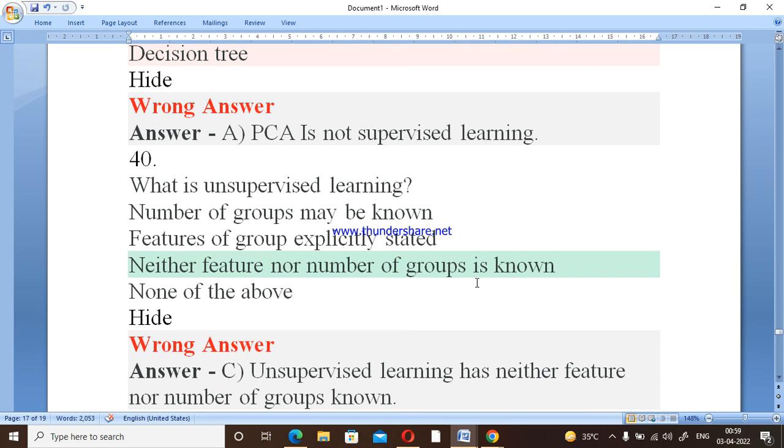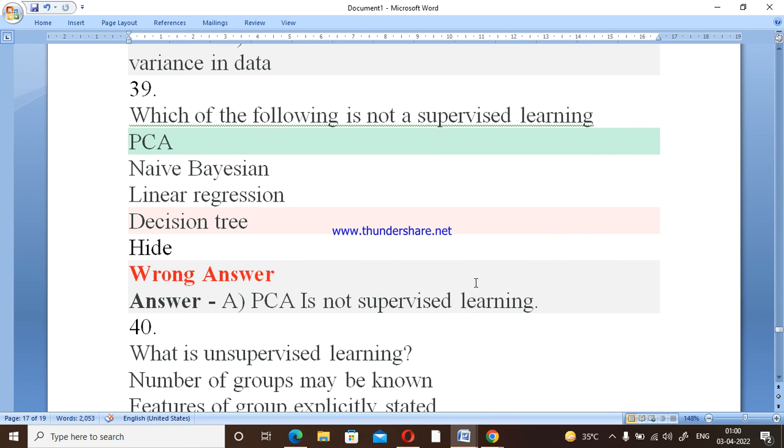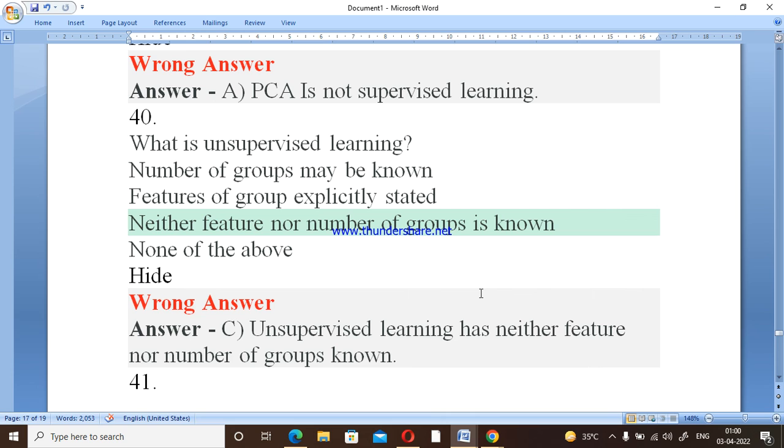So the question is, now PCA is the option A. PCA is, sorry, in this case PCA is not supervised learning, right? Decision tree, Naive Bayes and linear regression all come under supervised learning, but PCA is not a supervised learning.